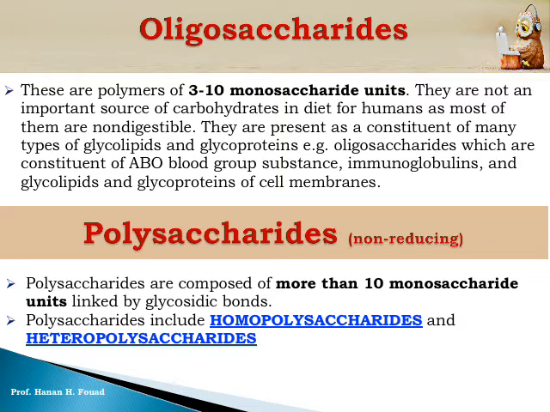Oligo is not important in our diet because they are non-digestible. Why do we study these oligo? Oligo means little, a small number, from 3 to 10 monosaccharide units connected together in a chain by glycosidic bond or covalent bond. Why do we study them? They are not important in our diet.